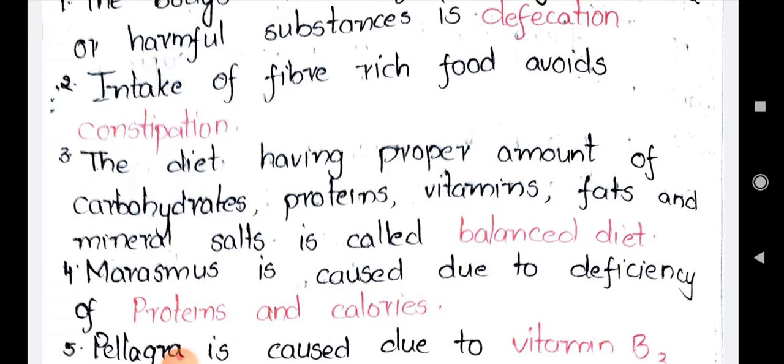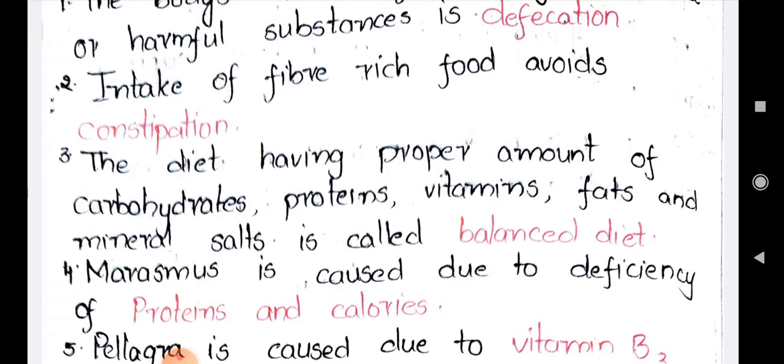But from where do we get the energy? We get the energy from the carbohydrates. So if in our food we are not including the carbohydrates, then energy won't be there. Energy is measured in calories. So indirectly proteins and calories deficiency will lead to the disease called marasmus. Next, going to the next blank.